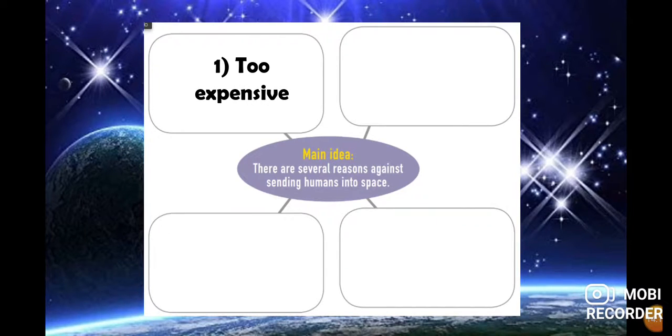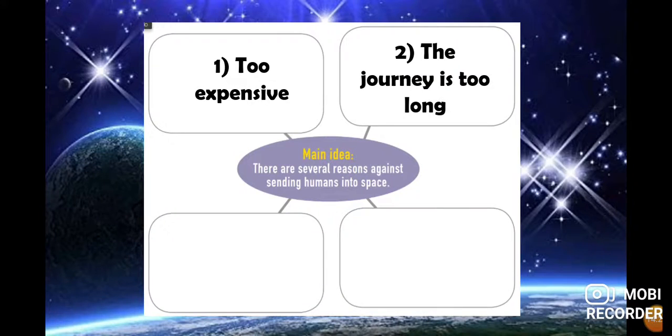The paragraph said that if you travel into space, it's too expensive. That means you spend a lot of money for traveling. The second reason is the journey is too long. That means it takes a week, maybe 1 month, maybe a year. Here in our country we can travel to another city, for example, to San Miguel in 3 or 4 hours. But if you travel into space, maybe 6 months, maybe a year.